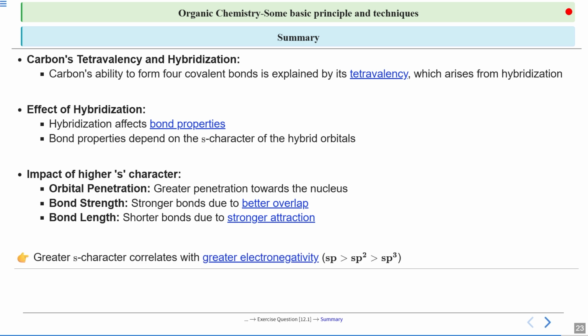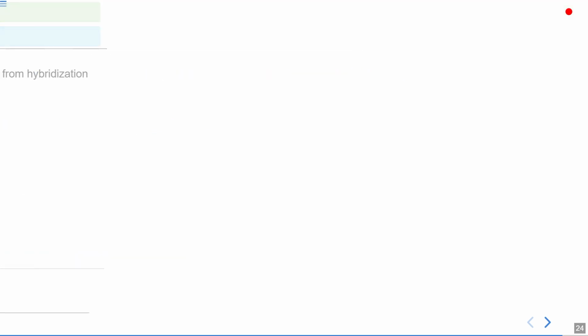Now here is a very important conclusion about electronegativity. We know that sp has the highest s character, which is 50%. Then comes sp2, which is 33.33%, and lastly sp3, which is 25%. Therefore, sp hybridized carbon will have the greatest electronegativity, then comes sp2, and lastly comes sp3. So this was all for today's lecture. I hope you enjoyed the session. Thank you.